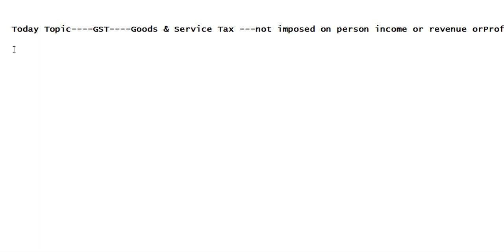So indirect tax, you know very well now: IDT means indirect tax.